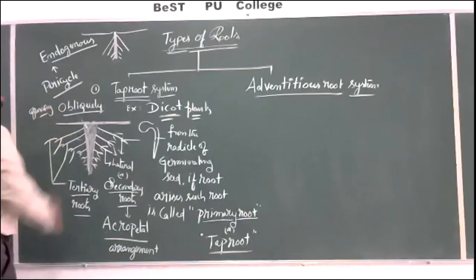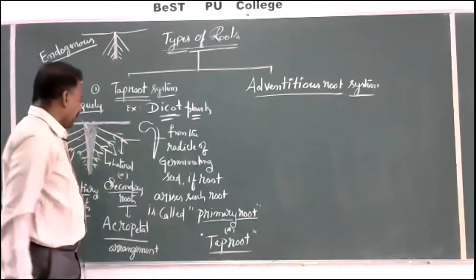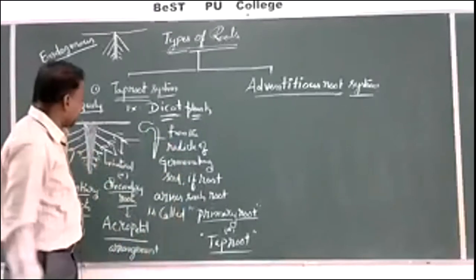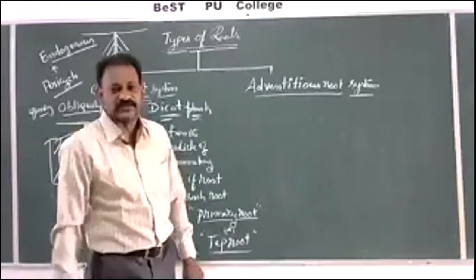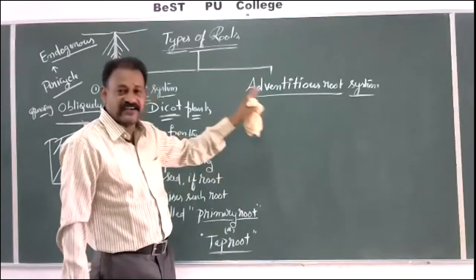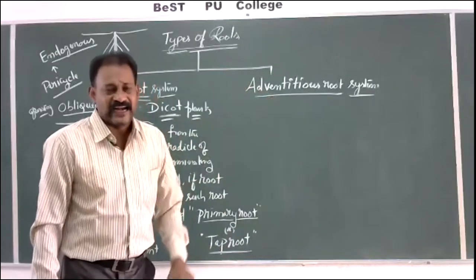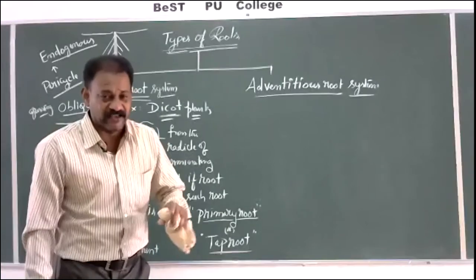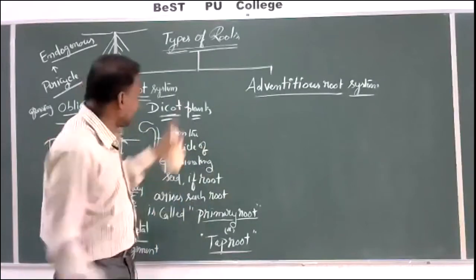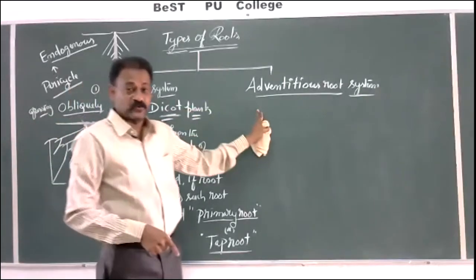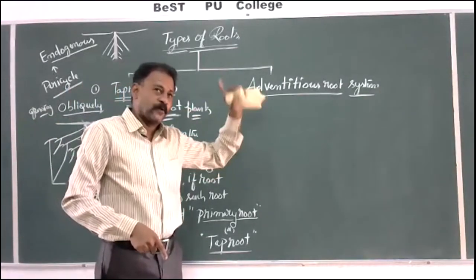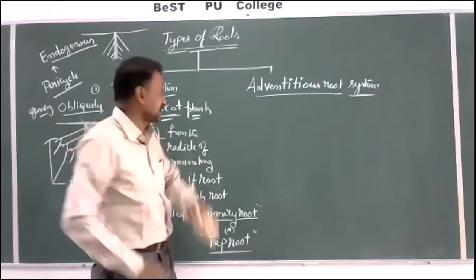Growing downwards obliquely. All are the characteristic features of the taproot system. Let us see the adventitious root system. What is this adventitious? Adventitious means extraordinary. Taproot system is ordinary. Adventitious root system means extraordinary. What is extraordinary here?